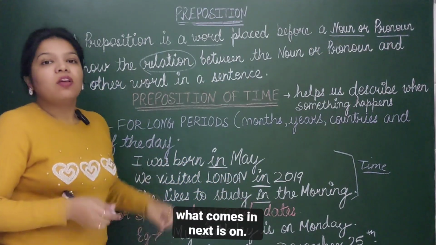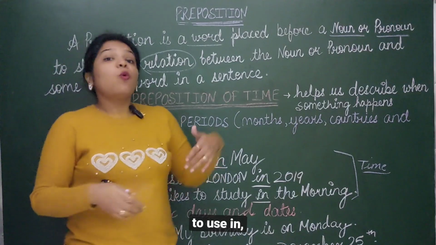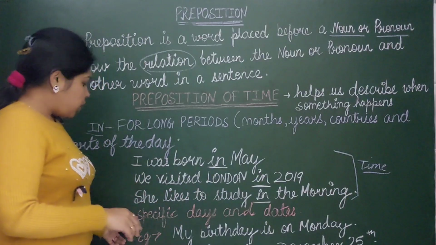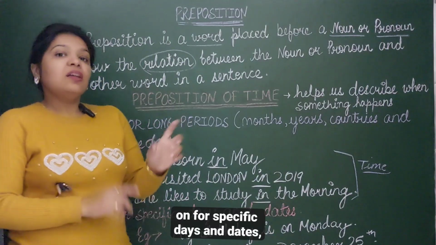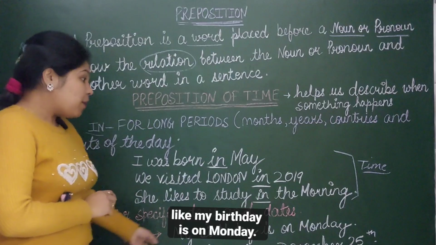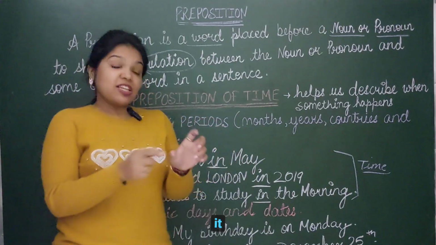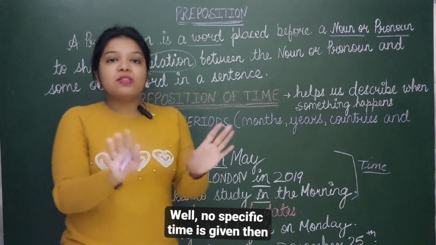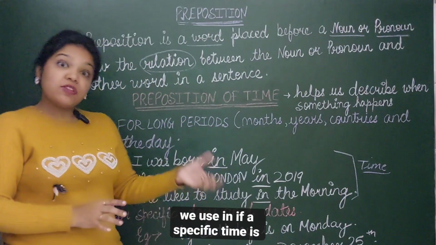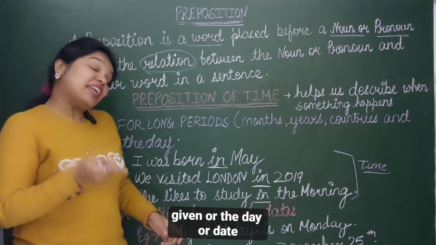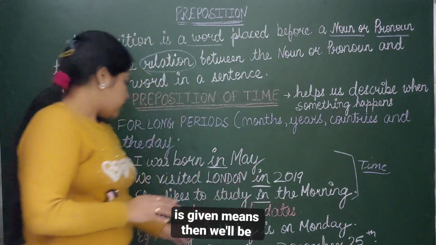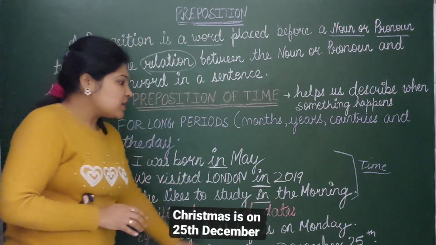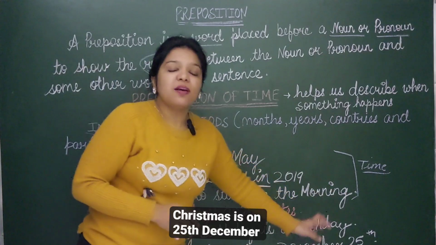Next is on. We always get confused about where to use in and where to use on. So just remember this and confusion is over. On is for specific days and dates. Like my birthday is on Monday. If I am saying this time, but no specific time is given, then we use in. If a specific time is given or the day or date is given, then we will be using on. It's on Monday. Christmas is on 25th December.